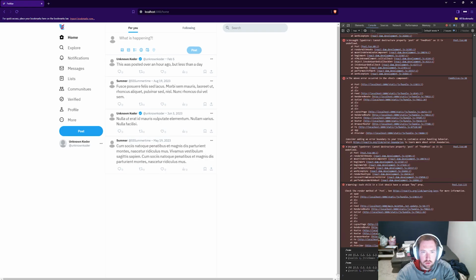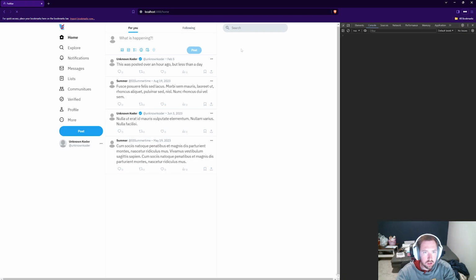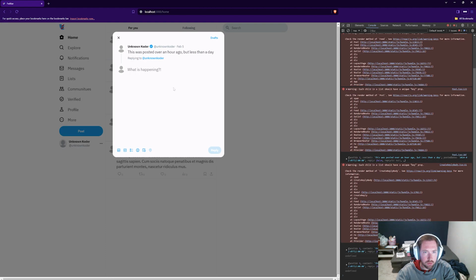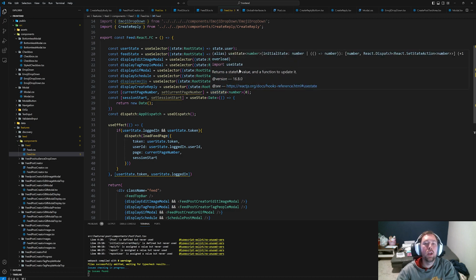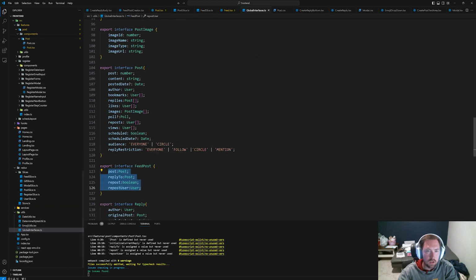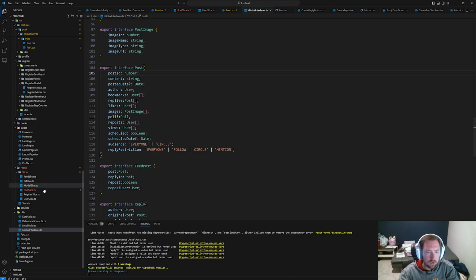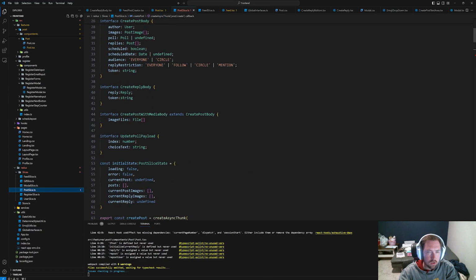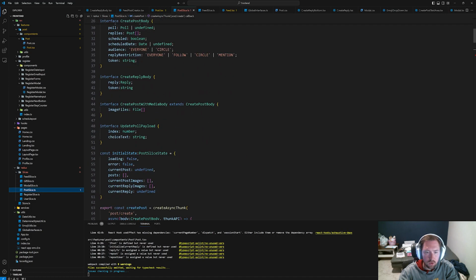Do we see post? We see post again. Let's go. If we hit reply, post ID is back. That's what I thought. Now, where did we use post instead of post ID? It must be inside of our posts. So first off, it's in here. We change that to post ID, and then maybe this will break a bunch of stuff. So let's see here. There was something broken in here.